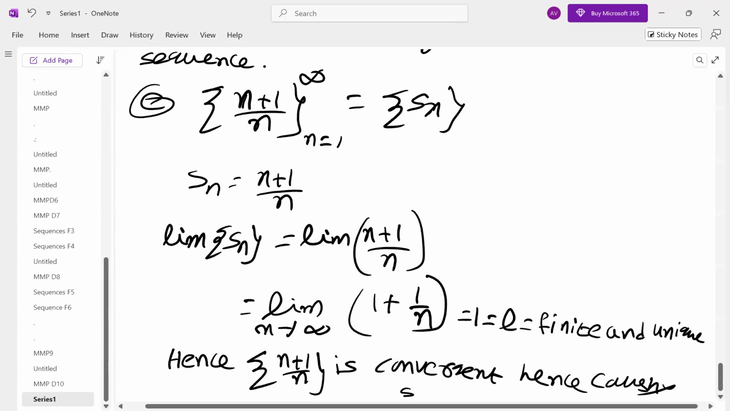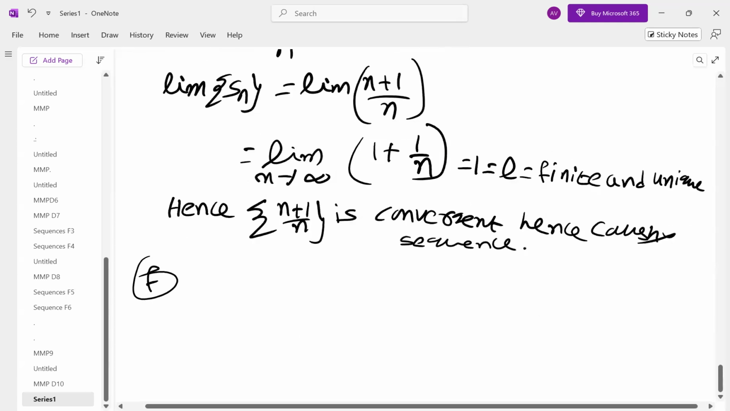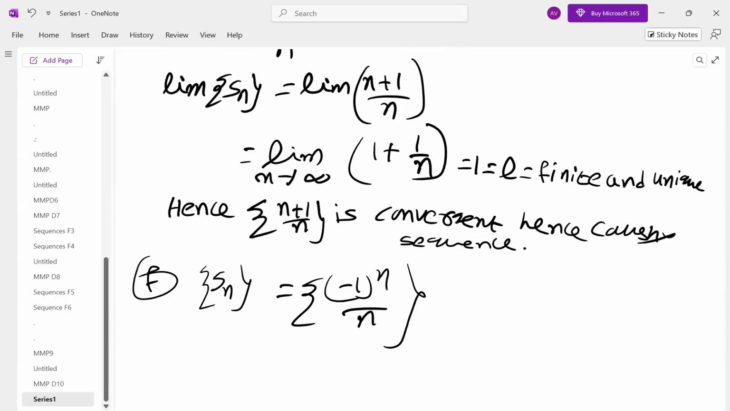So sometimes the nth term will be given to you. Sometimes directly you will be given a sequence, and you have to get the nth term like that. Next one is Sn equal to (minus 1) power n by n. By looking at this minus 1 power n, students conclude it is not convergent. So it is not so.